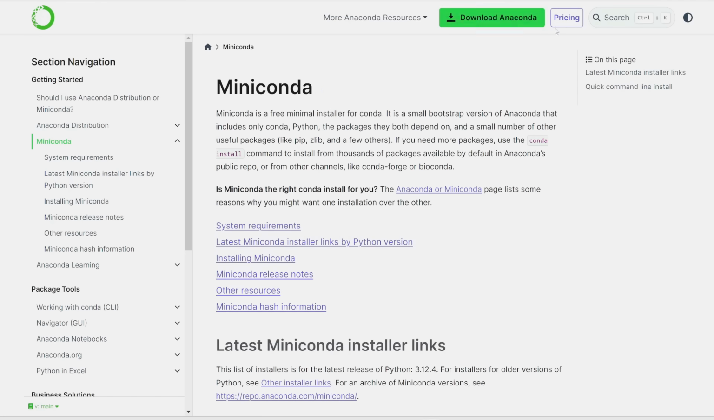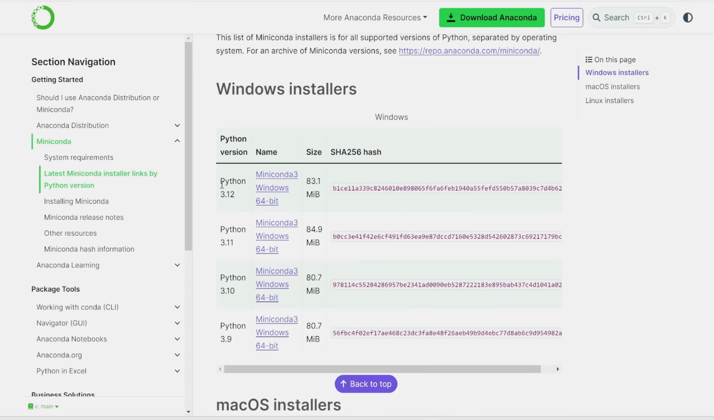If you install the full Anaconda, it installs a lot of packages and dependencies that you might not need. This just takes up more room on your computer, and of course the installation time is a bit longer. But with Miniconda, it's just a bare bones package, and you can always install additional packages and dependencies afterwards. So I'm going to click on latest Miniconda installer links by Python version, and I'm using Windows, so I'm going to install one of these.